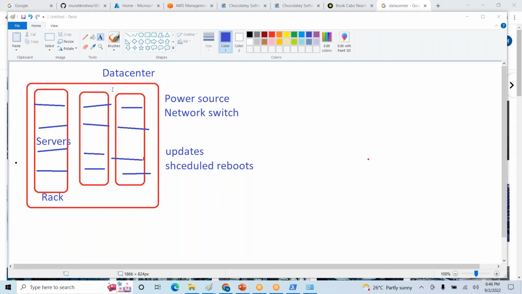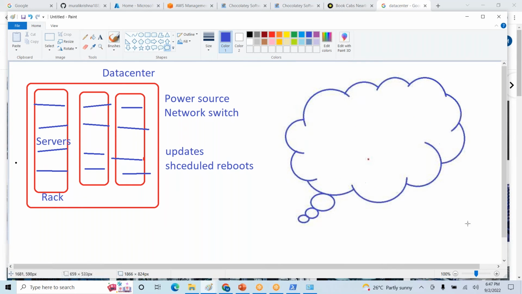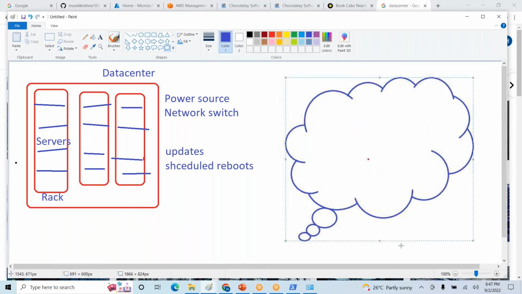That is if it is your own data center. But we are saying that we are shifting our business into the cloud. We have shifted our business into the cloud. In the cloud also, they are maintaining the same type of data centers.